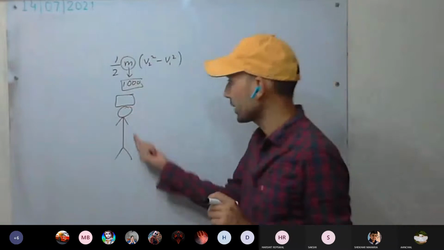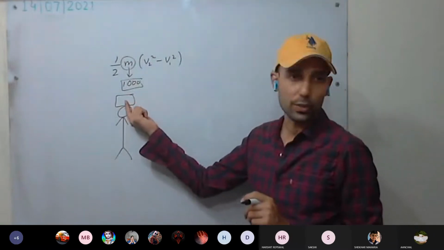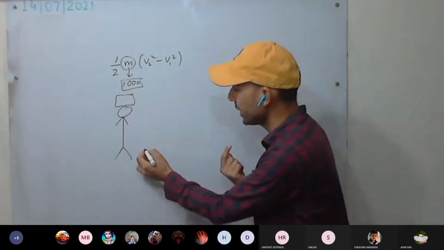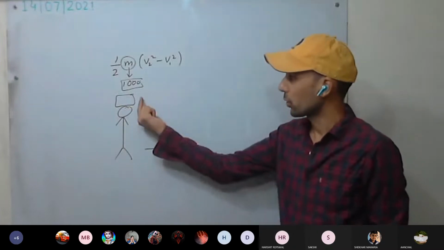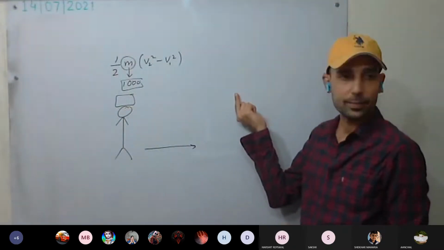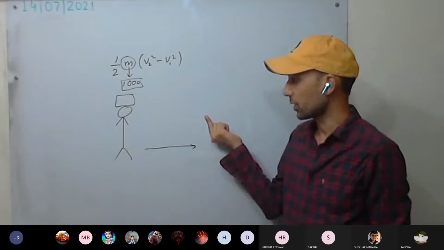Okay, so there is a person carrying a load, and he or she is moving horizontally. So the load is moving in this direction. Okay, this is clear. The person is moving in this direction.